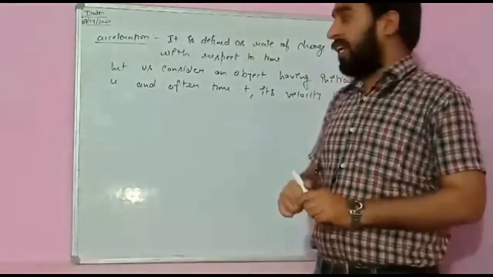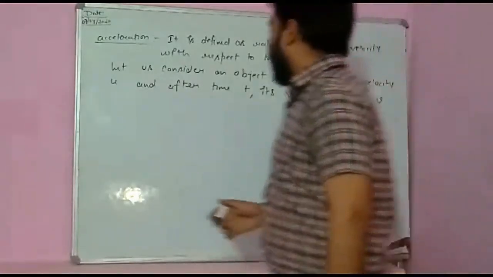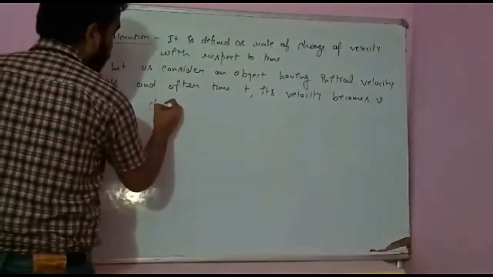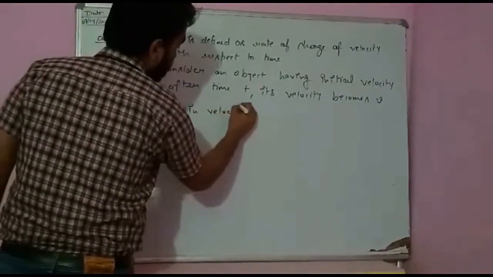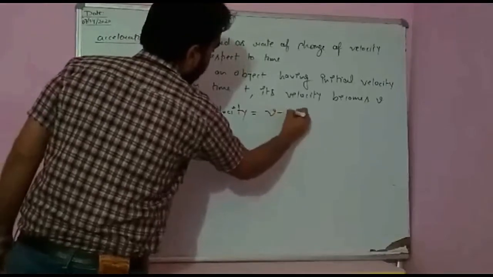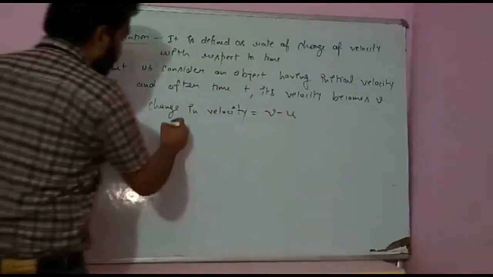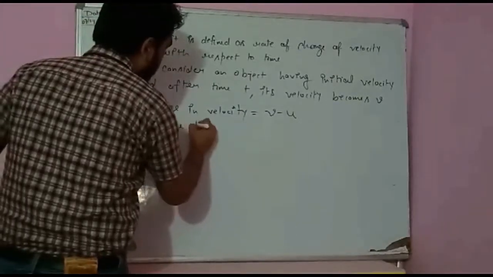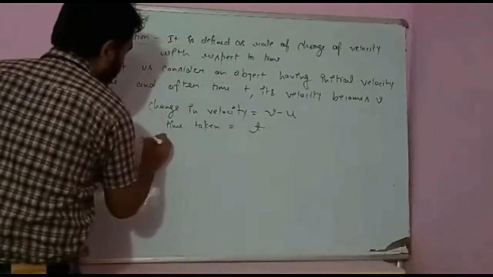Keep on accelerating it. So finally, after time t, its velocity becomes v. So what is the change in velocity? What is the change in velocity? So students, change in velocity is v minus u. What is the time taken? Time taken is t. And how to define acceleration?